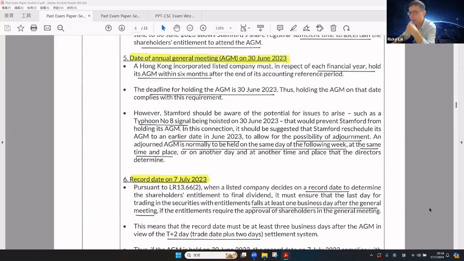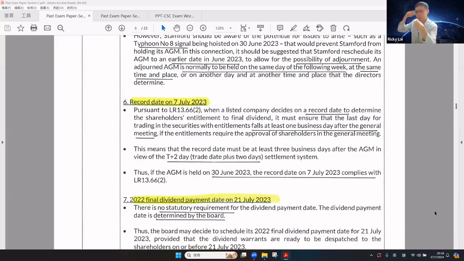How about the record date on July 7? When the listed company decides on a record date to determine the shareholder entitlement to final dividend, it must ensure that the last day for trading in the security with entitlement falls at least 1 business day after the general meeting, with the entitlement requiring shareholder approval.